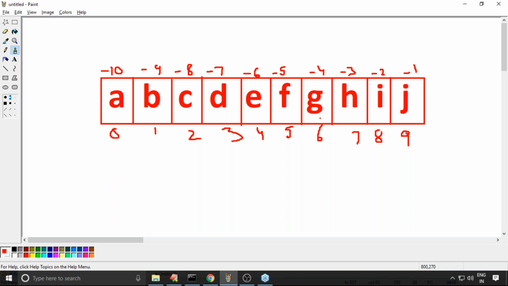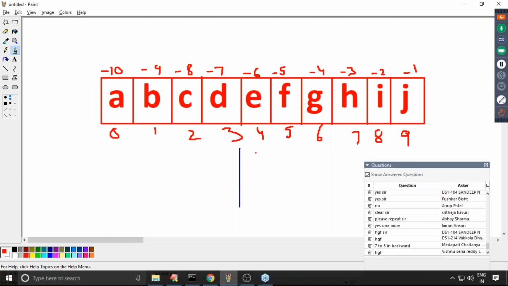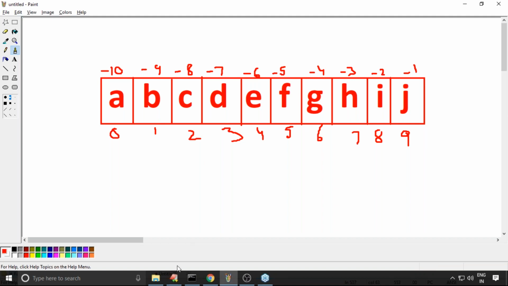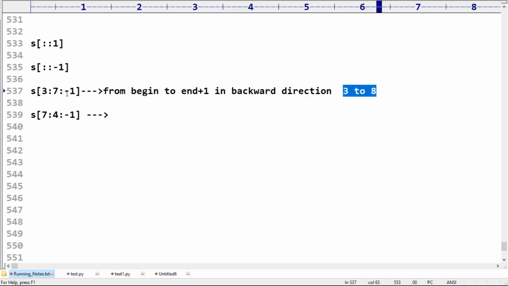Is it okay? It starts from the third index. You are required to move in the backward direction. If I move backward, is it possible to get the 8 index or not? Because we have to move from 3 to 8. So there is no such type of slice. That's why we are going to get an empty string. That's it.